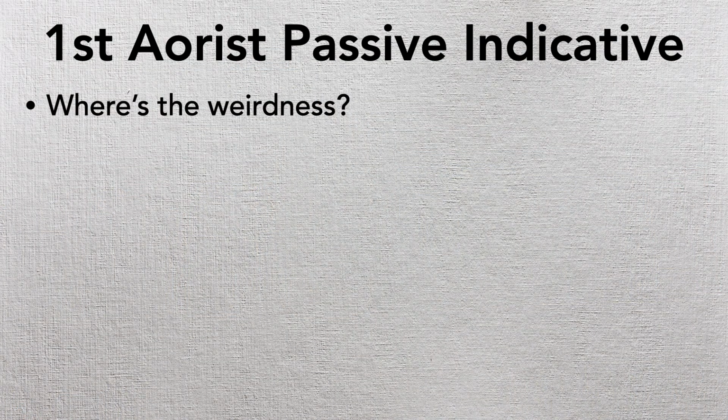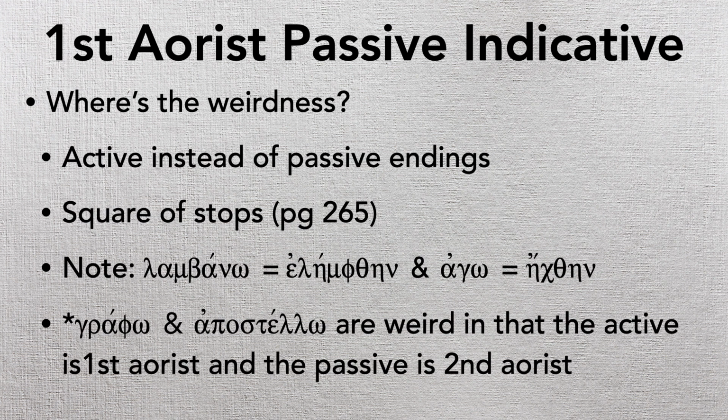Okay, so where's the weirdness? We've talked about this before. We want to look for the weirdness in any new thing that we're learning. Well, active instead of passive endings, that's a little strange, especially if you use the endings as a clue to help you identify what's going on with the word. That could be a little tricky for you, so we have to remember that the theta eta trumps the ending as far as passive goes, as far as voice goes.